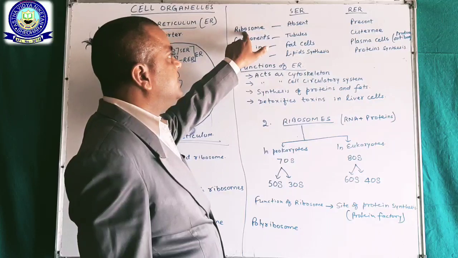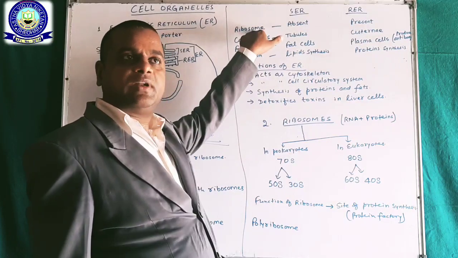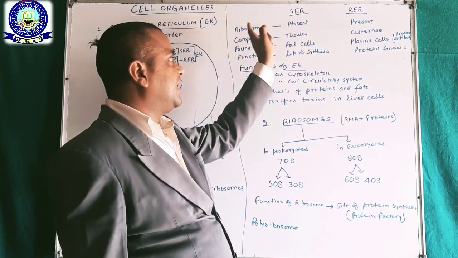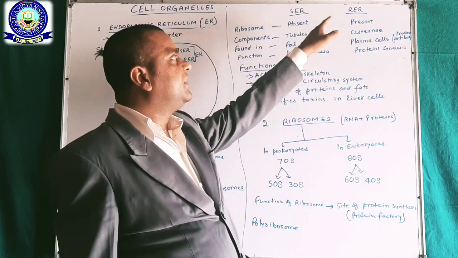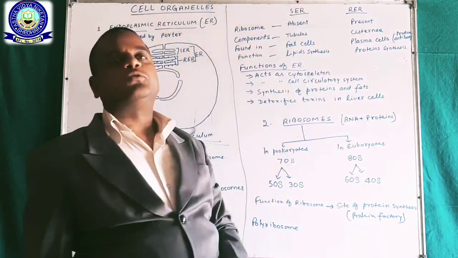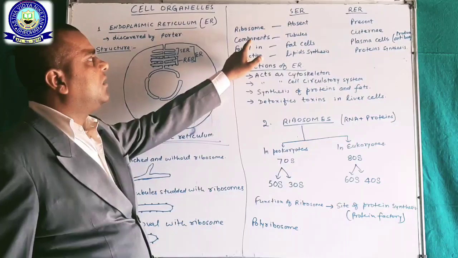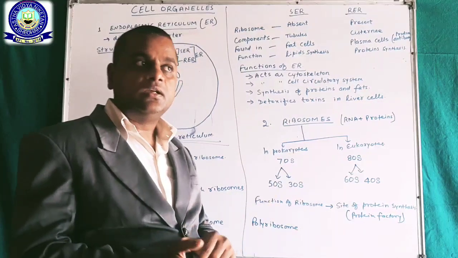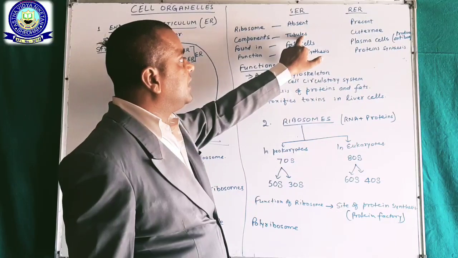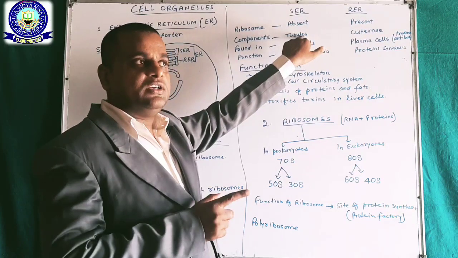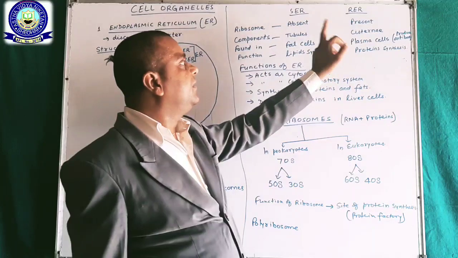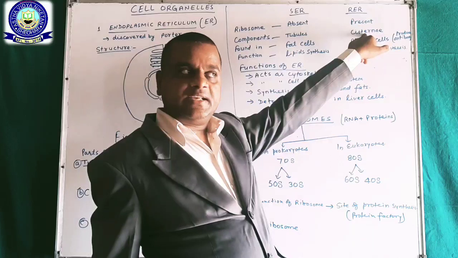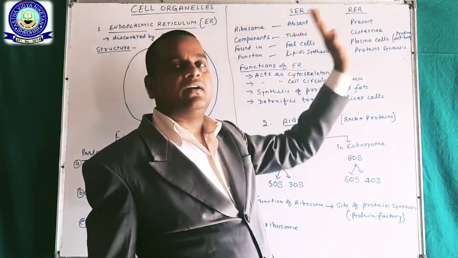First of all, on the basis of presence and absence of ribosome: in smooth endoplasmic reticulum, ribosomes are absent, and in rough endoplasmic reticulum, ribosomes are present. On the basis of components: only tubules are present in smooth endoplasmic reticulum and cisternae are absent. Here, only cisternae are present and tubules are absent.